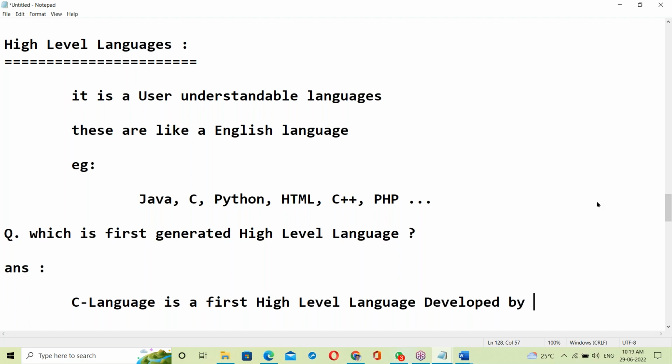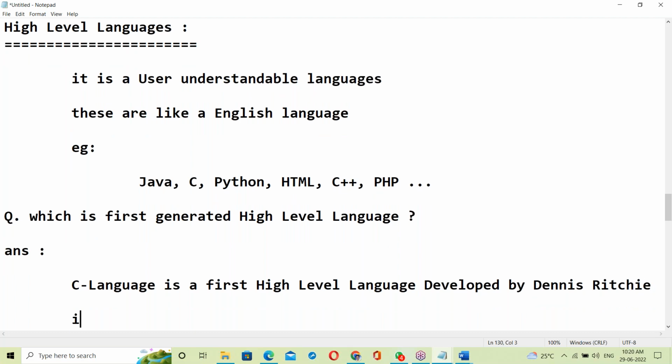Who developed C language? Who is the author of C language? Charles Babbage, that is the computer man. Bell Labs, that is the company. Good, Dennis Ritchie. It's Dennis Ritchie, at AT&T Bell Labs.